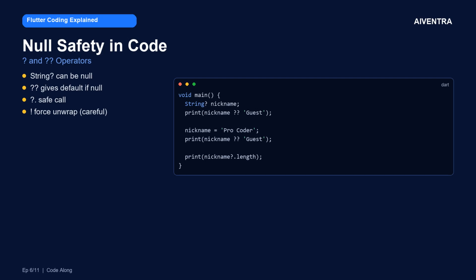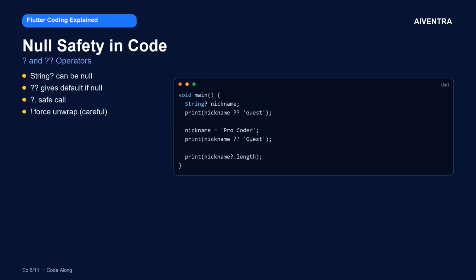Null safety prevents crashes. Let's write code that handles null properly. We declared String? nickname. The question mark means this can be null. Right now nickname has no value. It is null.